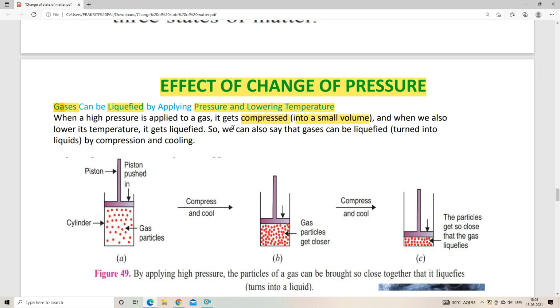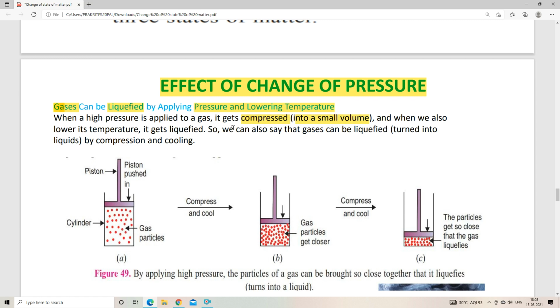Because we already know that the distance between the particles in gas is too high compared to the distance in liquid, right? So when we compress a gas into liquid, its volume gets decreased.